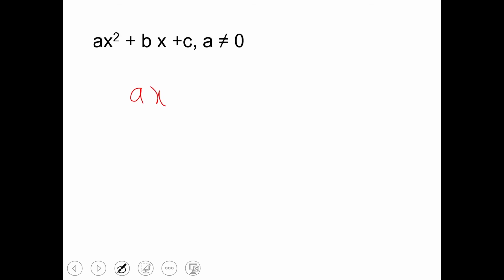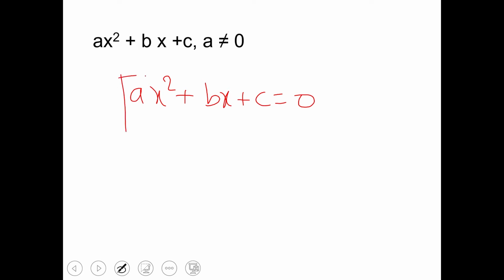Students, you have studied about types of polynomials, right? One type was quadratic polynomial of the form ax square plus bx plus c, and a is not equal to 0, right? When we equate this polynomial to 0, we get a quadratic equation. We get ax square plus bx plus c equals to 0.